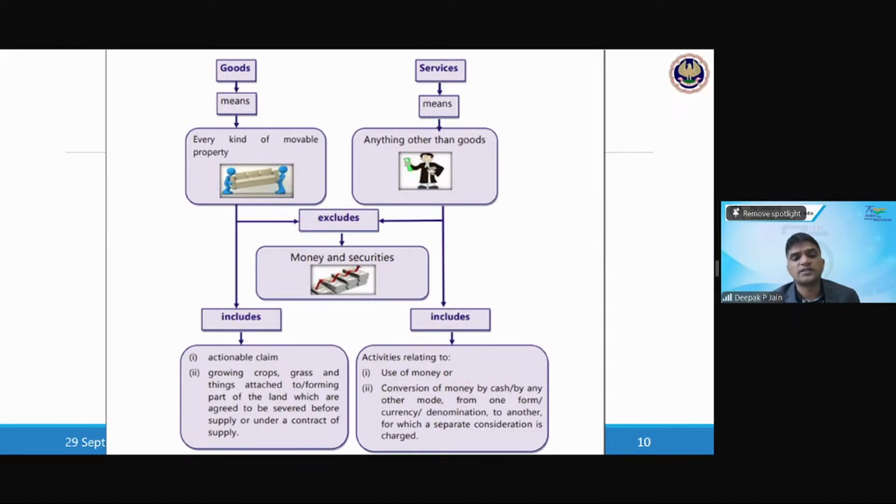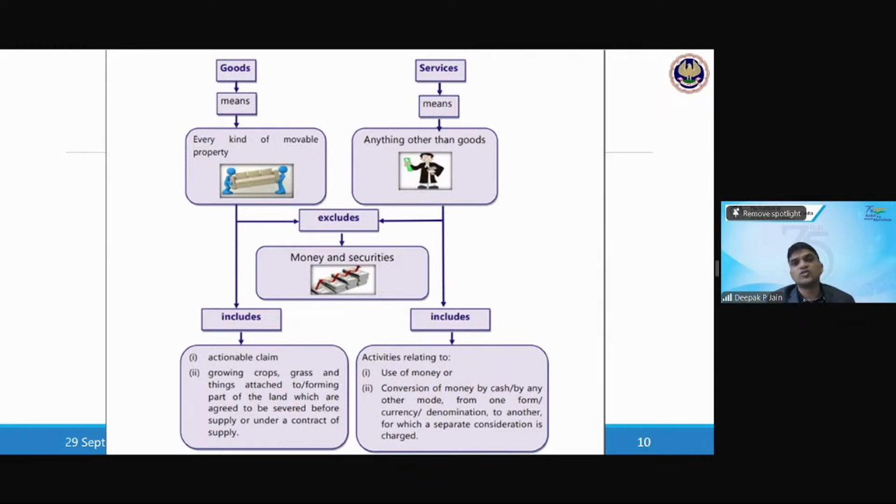Then growing crops, grass and things attached to or forming part of the land. So on your land you have 100 mango trees growing. In 1 acre of your land, you have 100 mango trees growing. Now it's growing. In the next season, it will fetch the fruit. So it's growing crops and it is attached to the land, which are agreed to be severed. So when you're giving this land on lease, you're not selling the land, you're only giving the lease, saying that, okay, whatever fruits are coming from these 100 plants, I will make an estimate. On that basis, you pay me consideration.